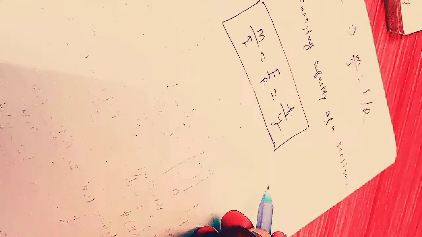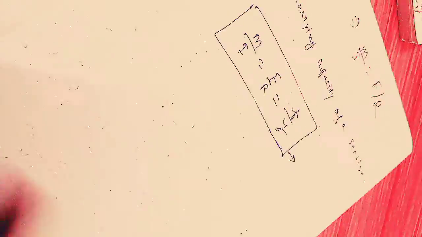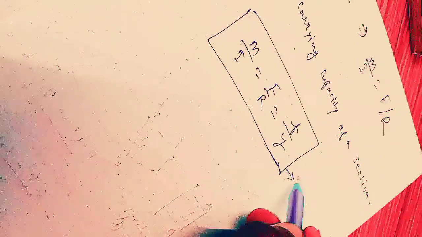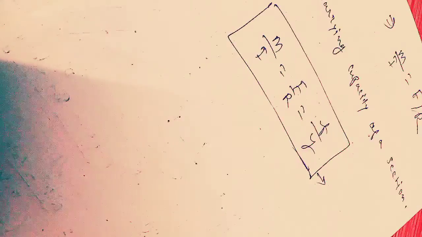Here M is the bending moment, I is the moment of inertia about the central axis, F is the bending stress, y is the distance of the fiber from the neutral axis, E is Young's modulus, and r is the radius of curvature. This bending equation is very important in any competitive exam or in any practical. You will find this equation very useful. From there you can determine the unknown values if you are designing any kind of structure.